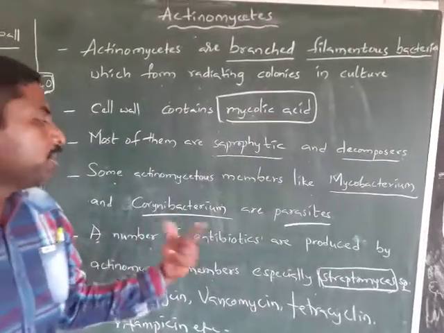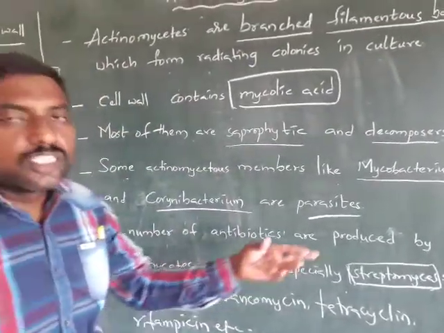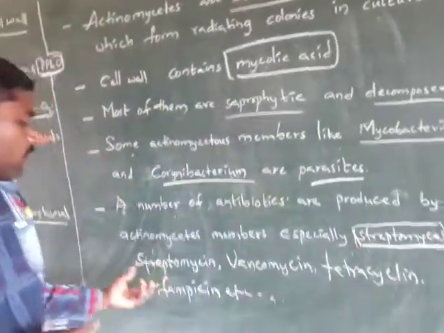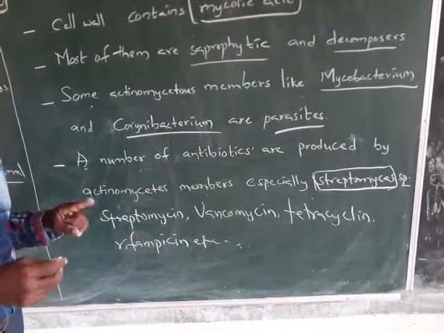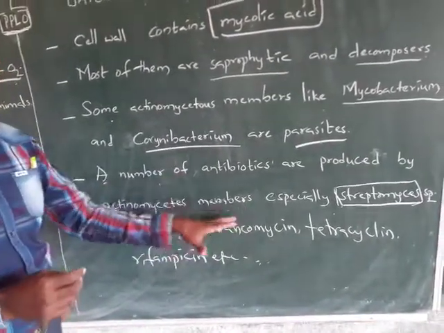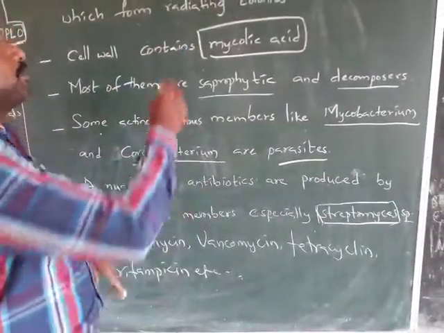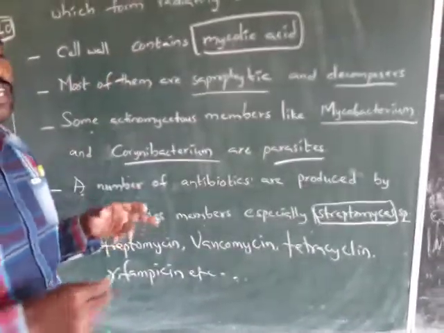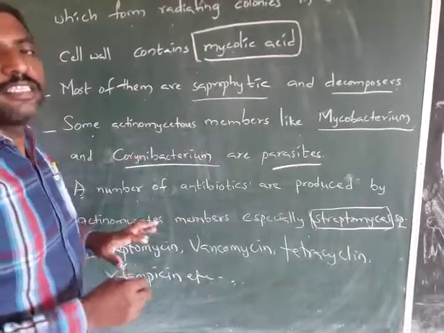A number of antibiotics, like streptomycin, vancomycin, tetracycline and rifampicin, are produced by actinomycetes, especially Streptomyces species. Nowadays these actinomycetes are called actinobacteria. These are the characteristics of the actinomycetes. Thank you.